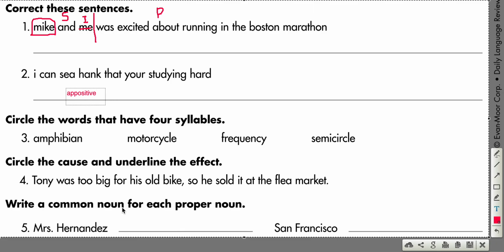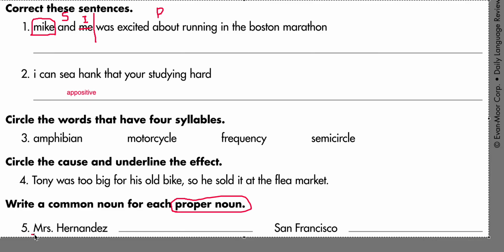Okay? And then number 5, it says write a common noun for each proper noun. Guys, a proper noun, here, let me get that tool here. A proper noun is a word that has to be capitalized. You'll notice these are capitalized. Mrs. Hernandez, that's capitalized. The reason why is because that's a specific name. San Francisco is the name of a city. Okay, so those have to be capitalized.